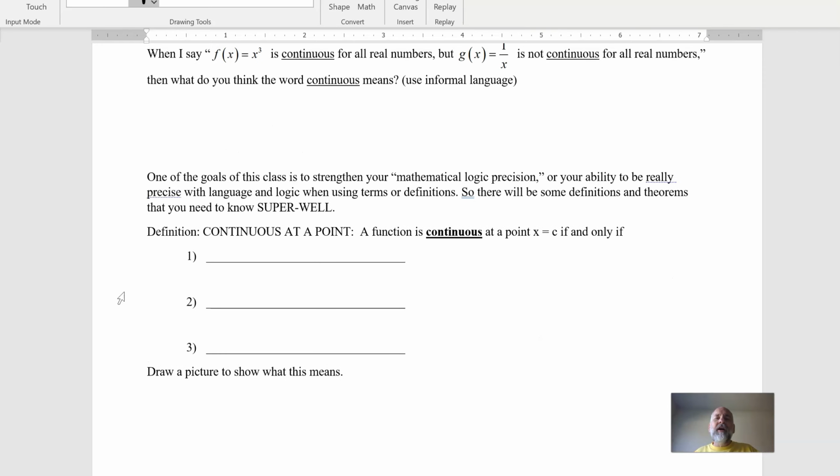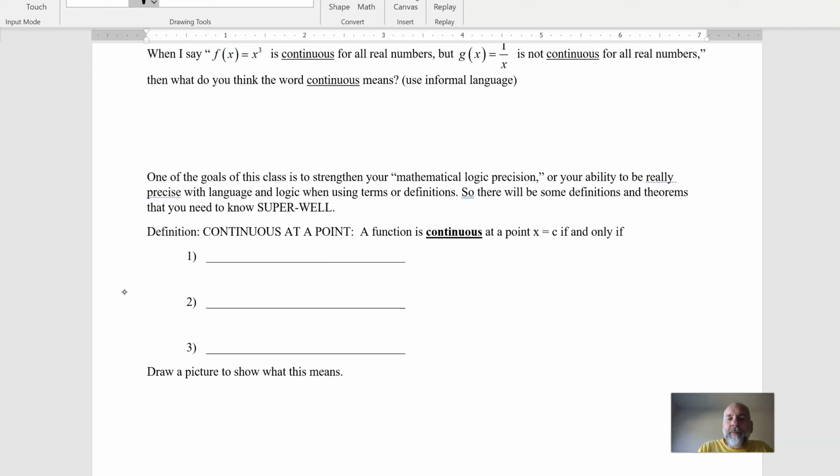But now let's talk about it. We need to make it more precise than that. You know, how can we tell if there's some unusual function? And we'll show you one in just a little bit, where how do we tell if something is continuous if it's kind of a weird function? So here's a definition of what it means to be continuous at a point. We're not going to talk about a whole function being continuous. We're going to say let's talk about a function, and we're just going to say it's continuous at one value. And what things would you need to have there?